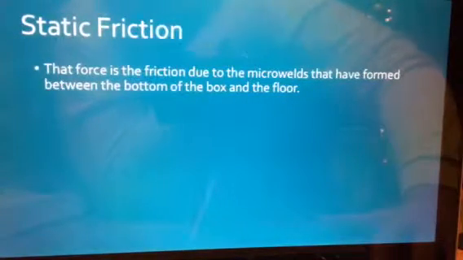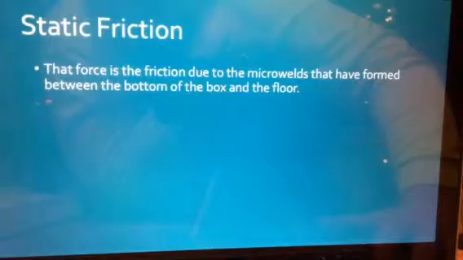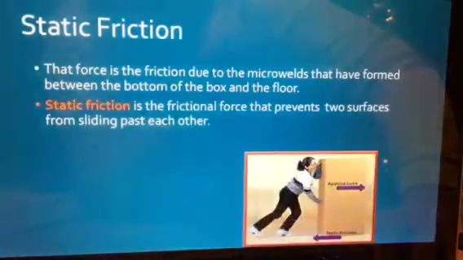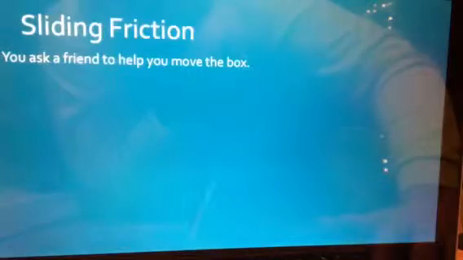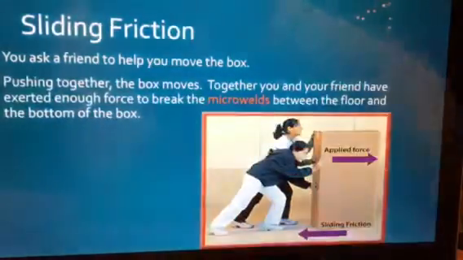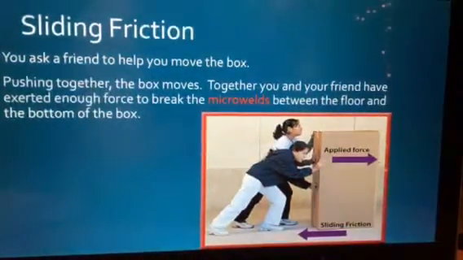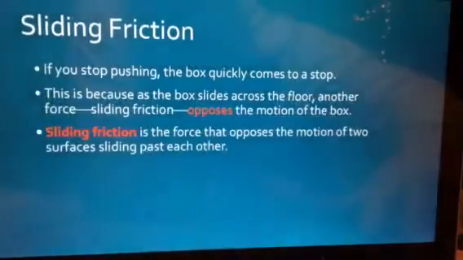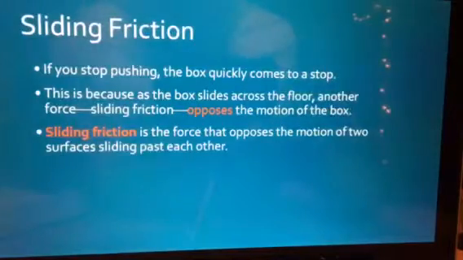The forces of friction due to these micro welds at the bottom of the box just won't allow anything to move at all. Then we have sliding friction. If you ask your friend to help move the box and you push it together, hopefully you have enough force to overcome and break these micro welds. You are applying a greater force in the opposite direction, which would be an unbalanced force, and you're able to move the box.